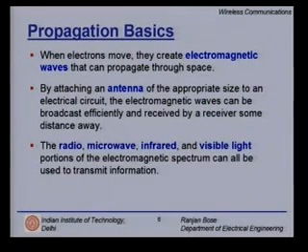The radio, microwave, infrared and visible light portions of the electromagnetic spectrum can all be used to transmit information. Remember, all of this is wireless: wireless radio, point-to-point microwave links, infrared links, inter-building, intra-building, and visible light, not guided but unguided. Maybe across buildings I can have links which are visible light links. That is also a wireless channel.